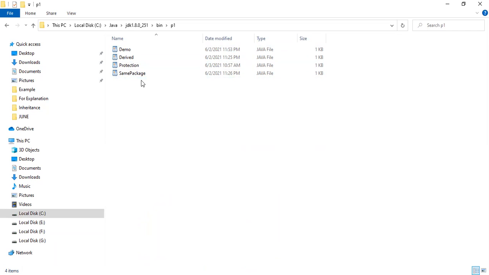Now 4 Java files are there: Demo.java, Derived.java, Protection.java, SamePackage.java. Here the type of the file is shown. So these are the Java files. Similarly, in the P2 folder, Demo.java, OtherPackage.java, Protection2.java. So these are the Java files. Understood? Okay, now.